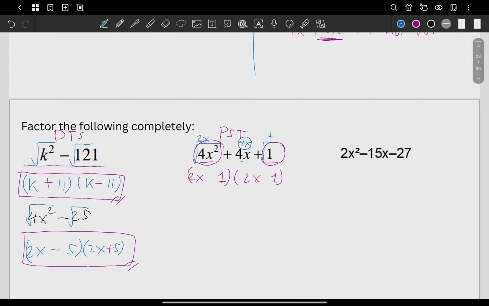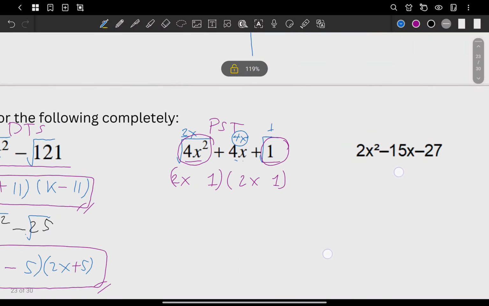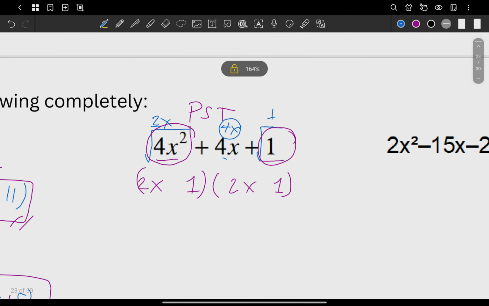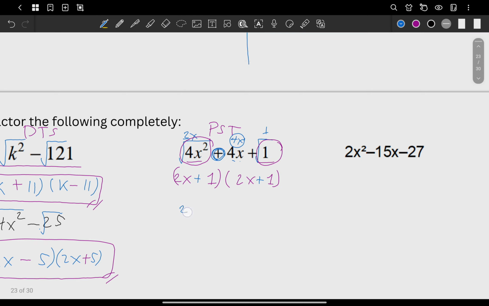Well, no, because this one is different from the difference of two squares. What we do here is we get the sign of the middle one. If this is minus, you put here minus. But actually, the given here is plus, so we should put here plus and plus. Sir, can our answer also be written as 2x plus 1 and then squared, because they're just the same thing, right? Yeah. So either of these two, it's okay.